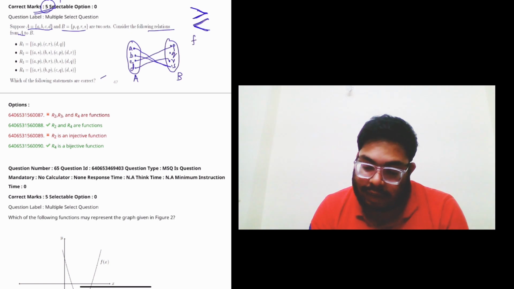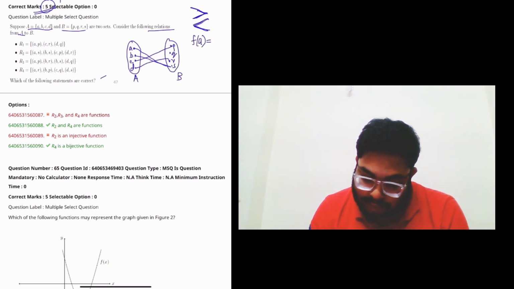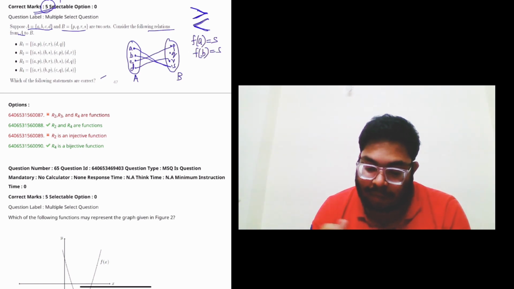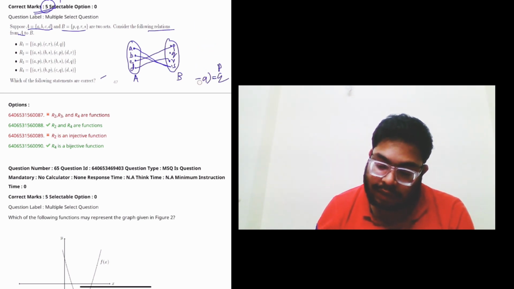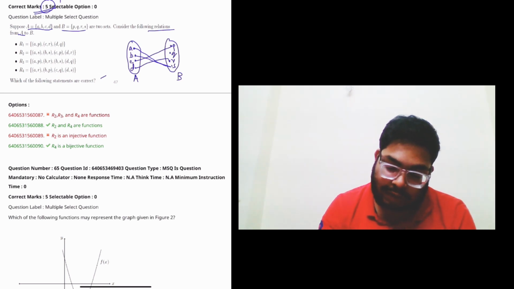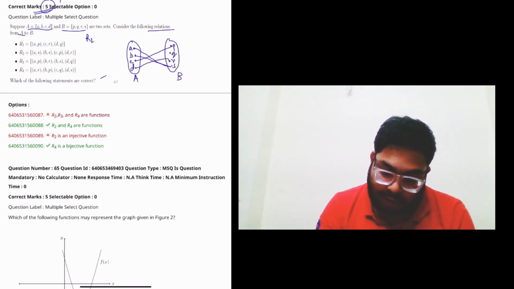So if you see here, it is f of a is equal to s. f of b is also equal to s. This is possible. But if you see the other way around, f of a equals p, also f of a equals q, this cannot be true, and this will violate the definition of function. So since here it is many to one, it is possible. So R2 is valid.